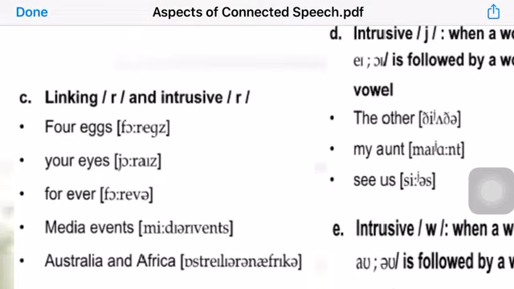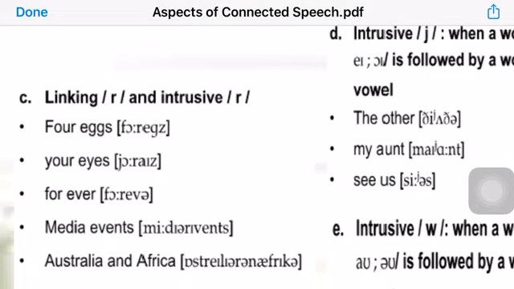Sometimes we insert it even though there isn't any R in the spelling. So for example, when we say Australia and Africa, sometimes when we say it very quickly, native speakers tend to insert a certain sound that is very similar to the re sound.